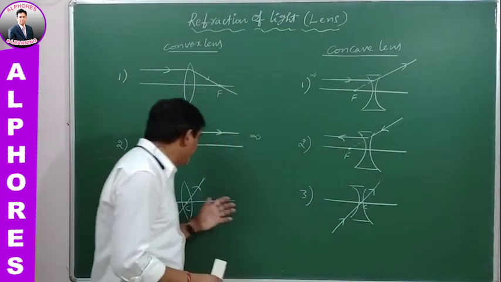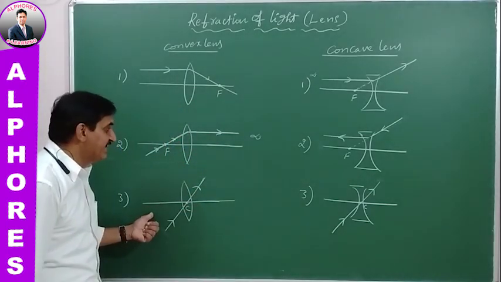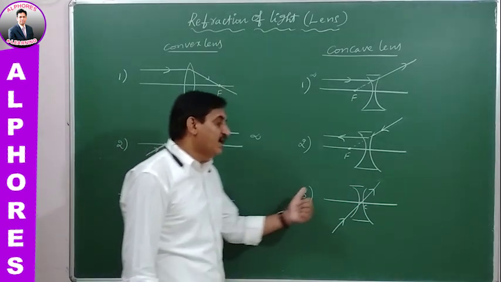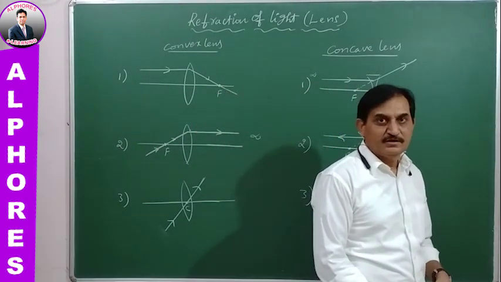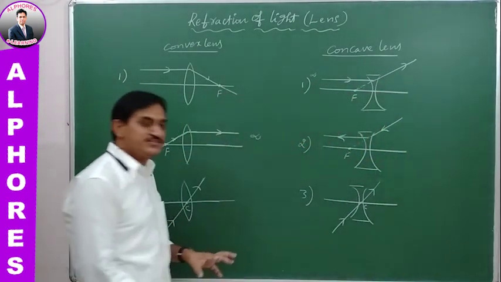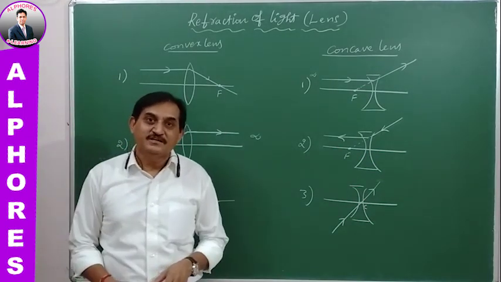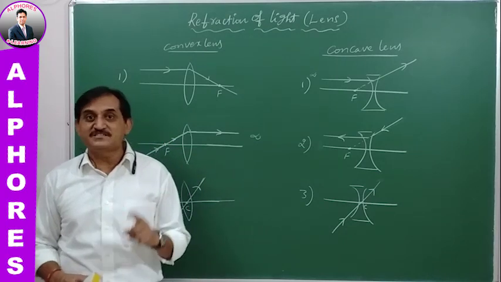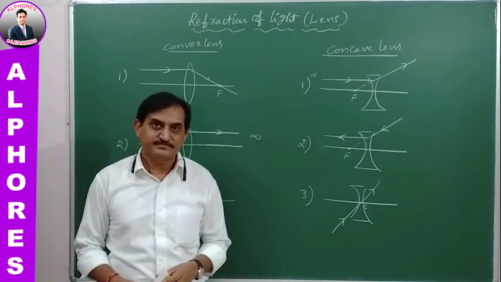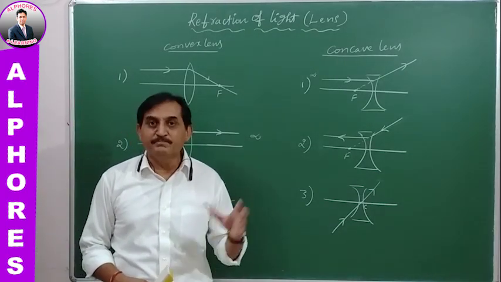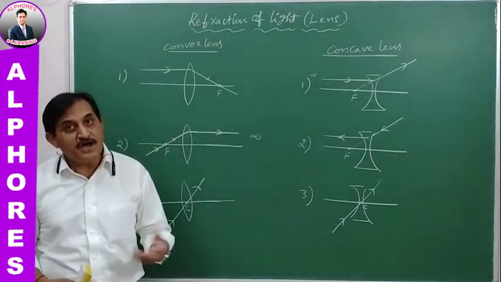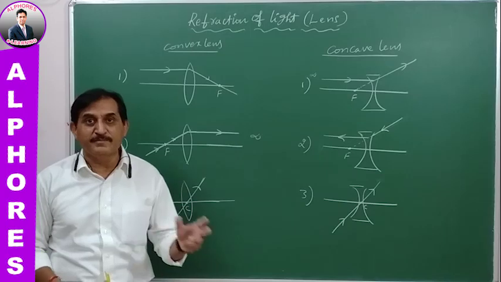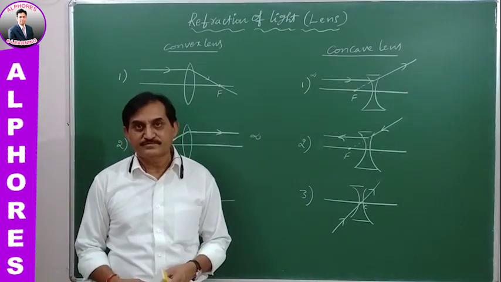There is no bending of light whenever the ray travels through the optic center of convex or concave lenses. So based on these rules, we can construct the images formed by convex and concave lenses. These are the important ray paths or rules to construct the images formed by the two lenses.